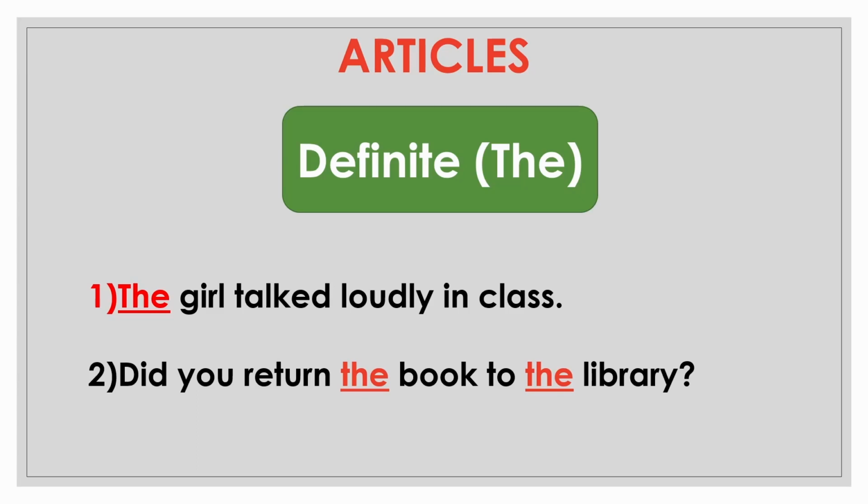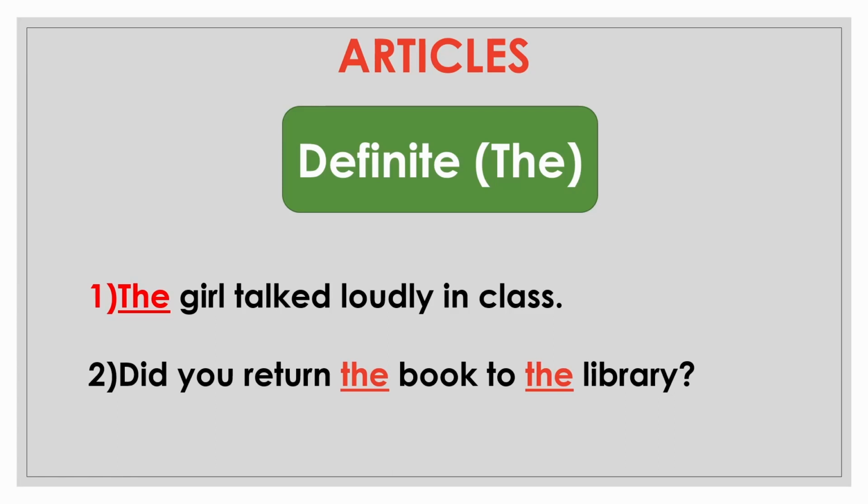See these examples. First, the girl talked loudly in the class. Here I am mentioning a particular girl in the class, not any girl. Next example, did you return the book to the library? Here again I am mentioning a particular book which that person has taken from the library, not any book. A specific book from the specific library, not any library.